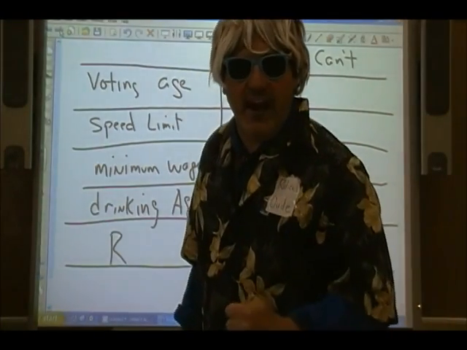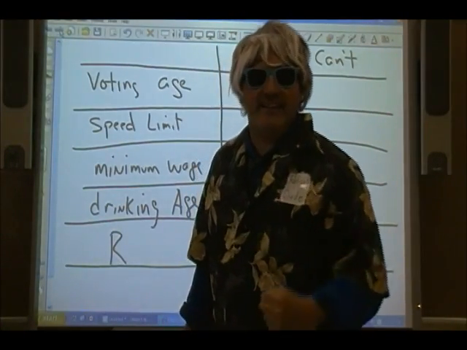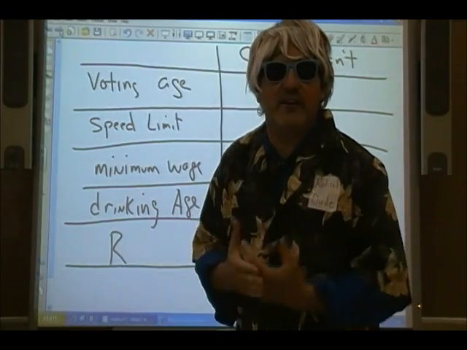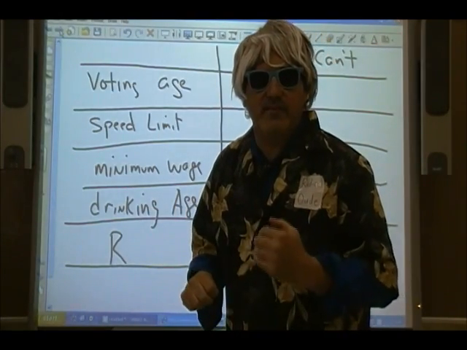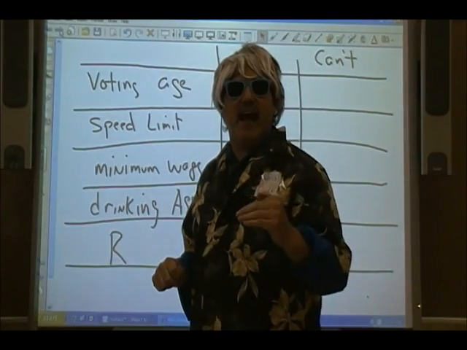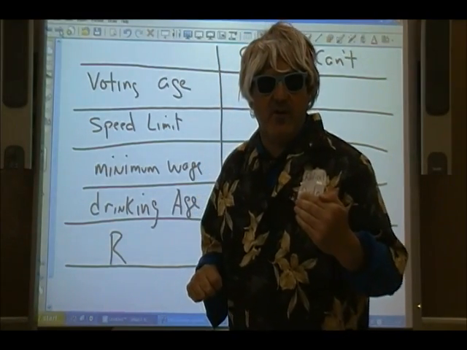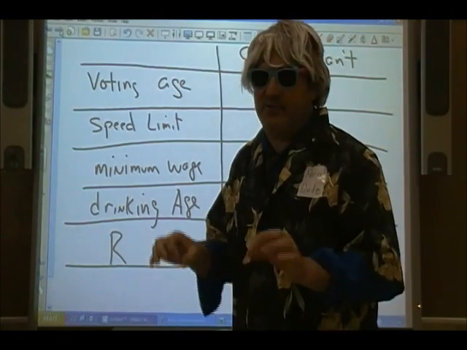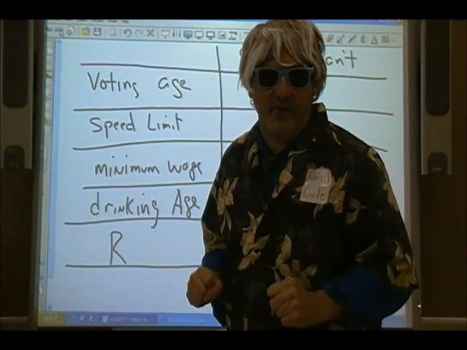Now, the voting age in the US is 18. But when we say the voting age is 18, that's not really what we mean. What we really mean is it's 18 and above. Not just 18, because that would mean only 18-year-olds can vote, no one else.